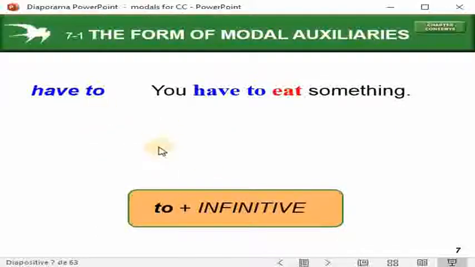But there are some modal verbs in which we have to, like the modal verb have to.